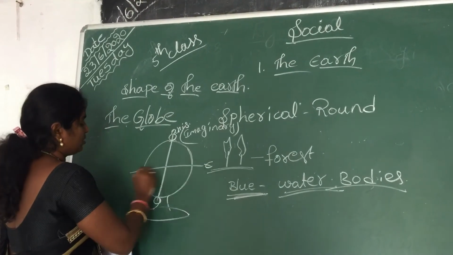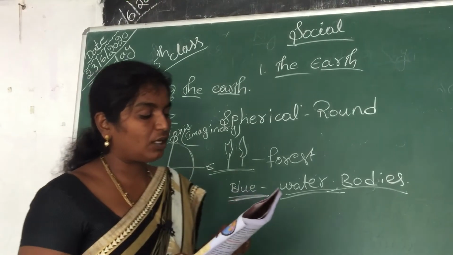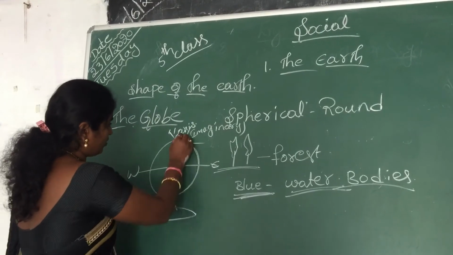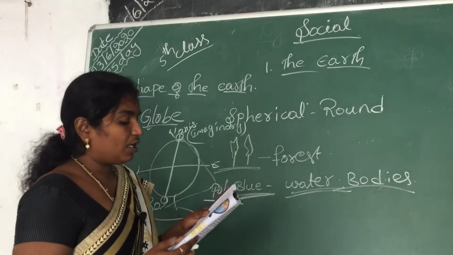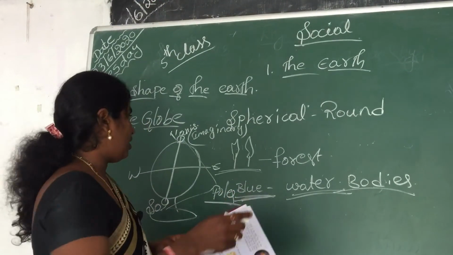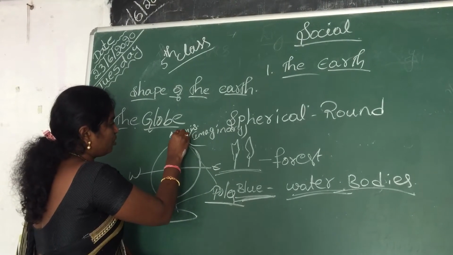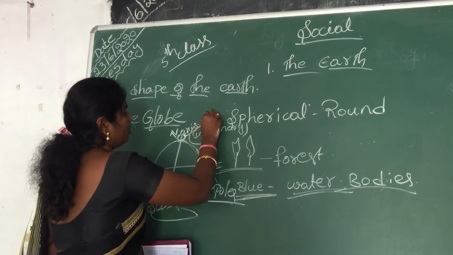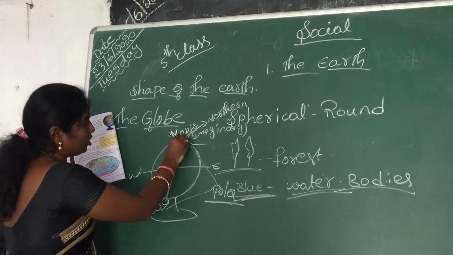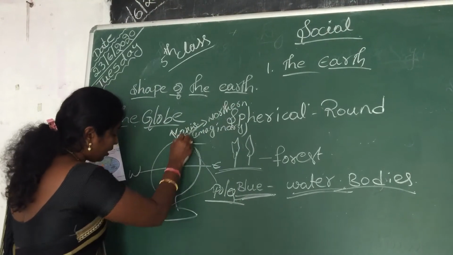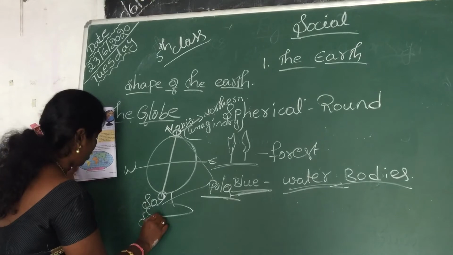This is east, west, north, south. These two endpoints we call poles. What do we call these two endpoints? Poles. The northernmost point on the top of the globe is the northern pole. Here on the north side we see one pole, which is the northern pole. At the bottom of the globe we see the other endpoint, in the south. This is called the south pole.